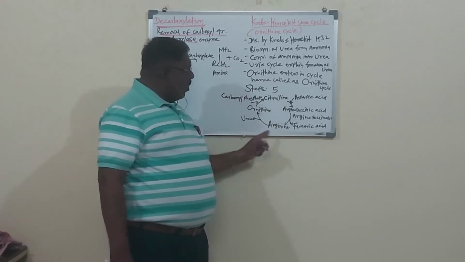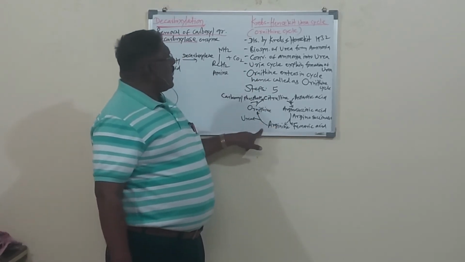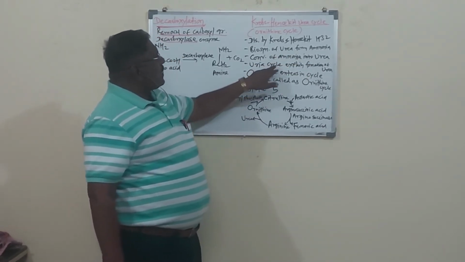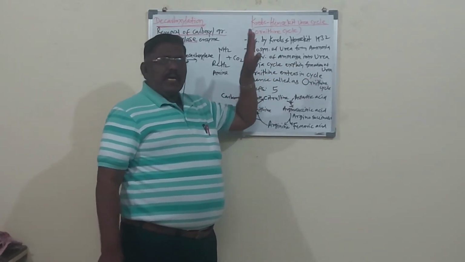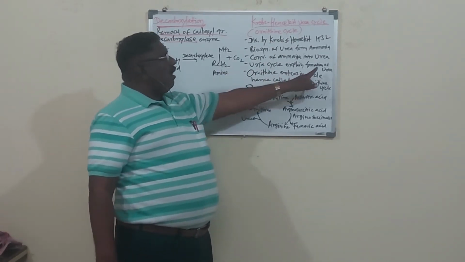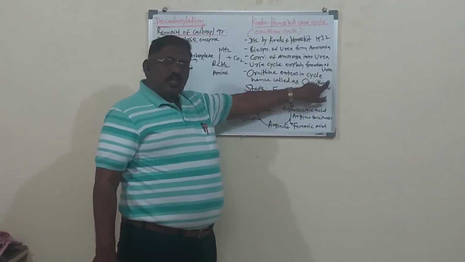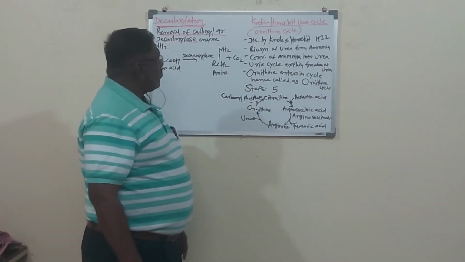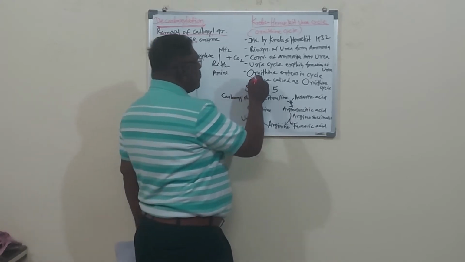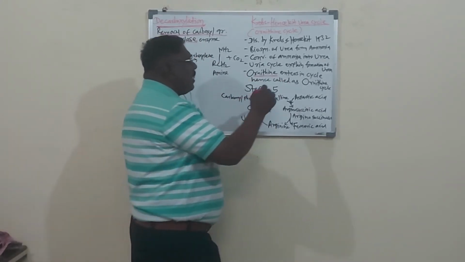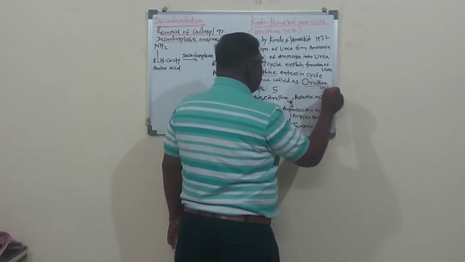In the cyclic form, the figure is shown. In the cyclic form, there is the conversion of ammonia into urea. So the urea cycle explains the formation of urea. Synthesis of urea means formation of urea, so it is also called the urea cycle. Ornithine enters the cycle, so it is also called the ornithine cycle. Remember.